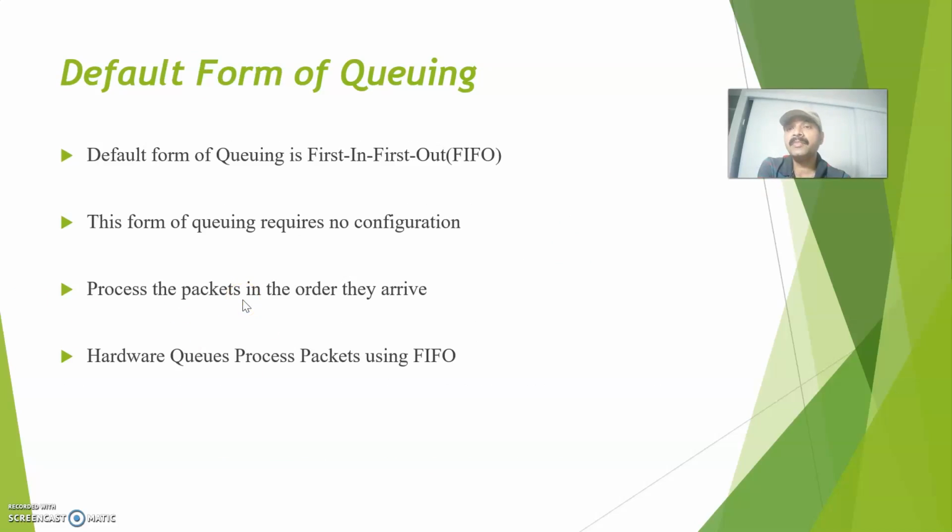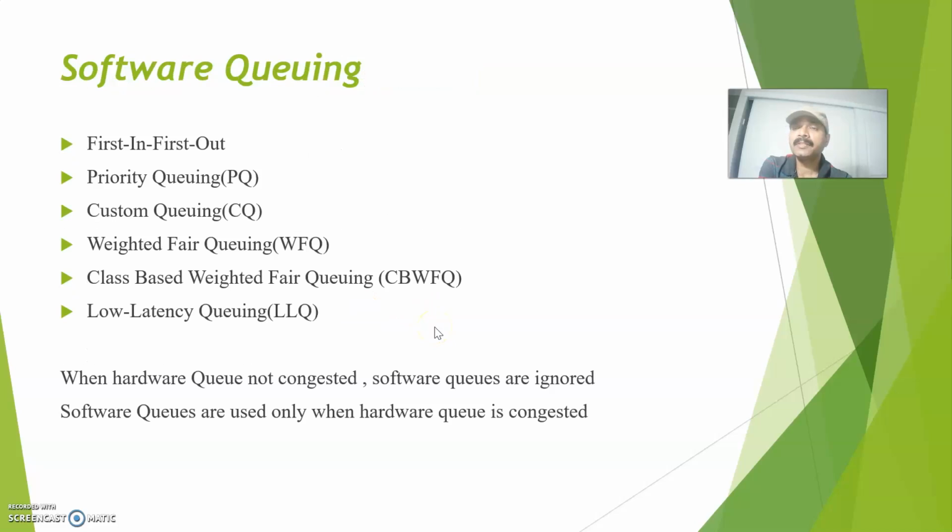Let us understand the default form of queue. I already told, first in first out. That's the default form of hardware queuing. It does not require any configuration, and it always processes the packets in the order they arrive. Let us understand the types of software queuing: first in first out, priority queuing, custom queuing, weighted fair queuing, class based weighted fair queuing and low latency queuing. These are the latest methods, CBWFQ and low latency queuing, which I am going to discuss now.